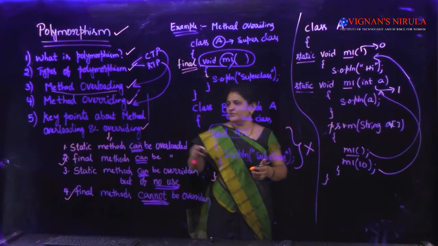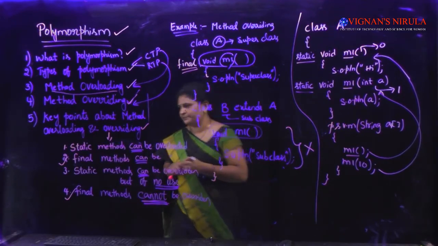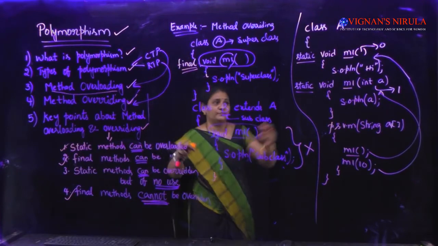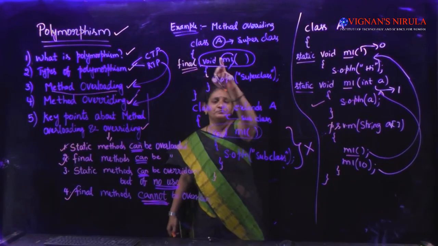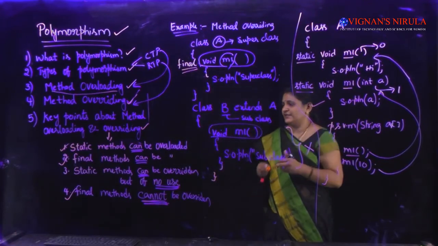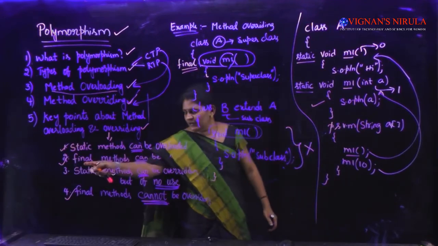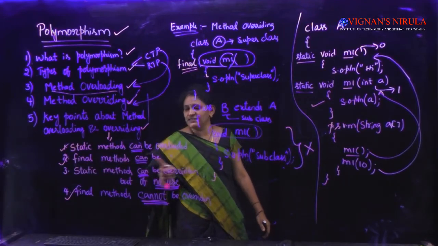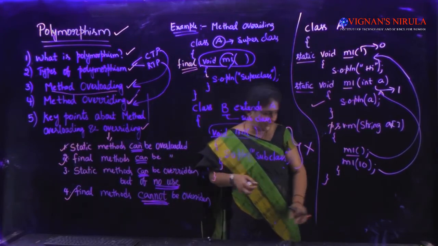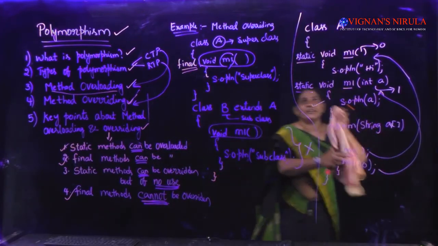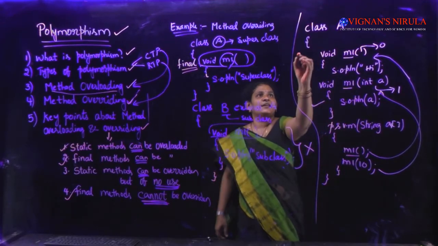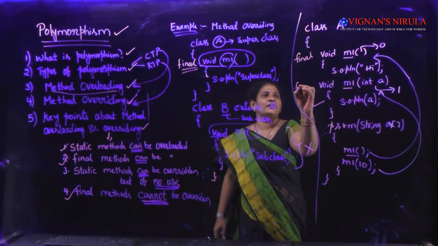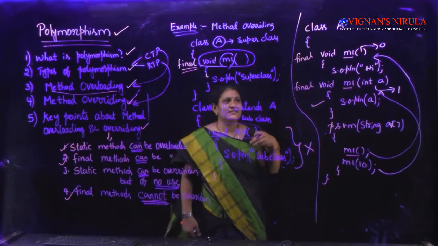So we have done the first one and the last one. Static methods can be overloaded, this is the example. And final methods cannot be overridden, because if I put final here, I cannot override that method in the subclass. That is the key concept behind the final keyword. Now coming to the second key point, final methods can be overloaded. Instead of static here, if I try to write final, we'll see by putting final here. If I write final void, it is still correct. Syntax-wise it is correct only.